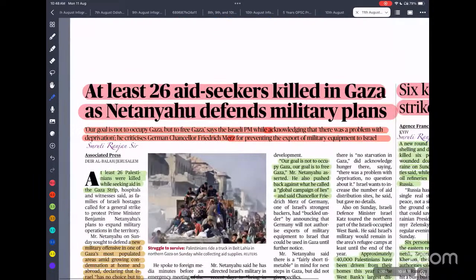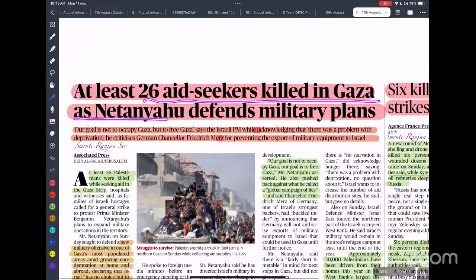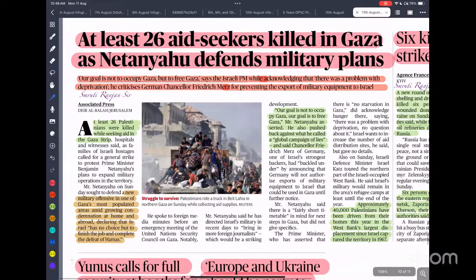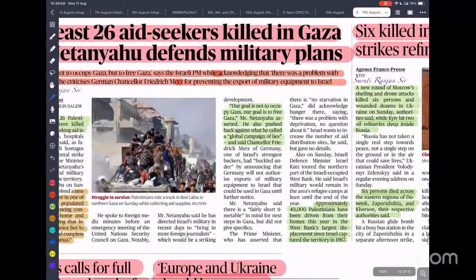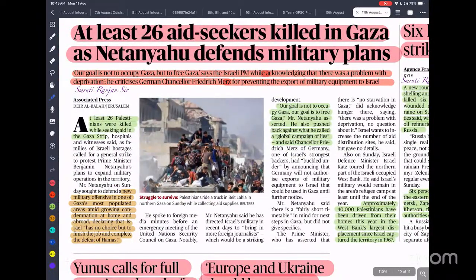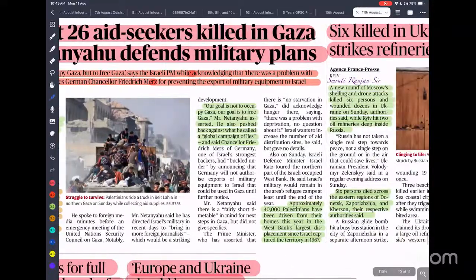So at least 26 aid seekers were killed in Gaza as Netanyahu defends the military plan. Recently we have seen how Israel is killing the people of Gaza mercilessly, even attacking those who are seeking aid. Israel is also planning to capture the Gaza Strip and ensure that it is under Israeli control. Because of that, it is getting a lot of condemnation all over the world. Even within Israel, people are against this occupation. Even at the international level, many organizations have started demanding that war crimes proceedings be initiated against Benjamin Netanyahu, the prime minister of Israel.